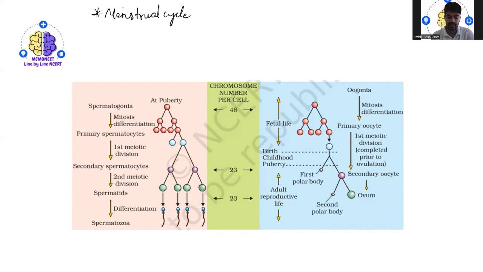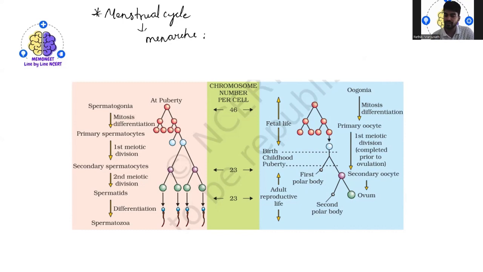The very first cycle begins at puberty itself in the female. That is called menarche, the very first cycle that normally starts.